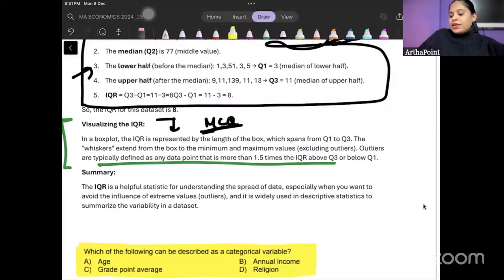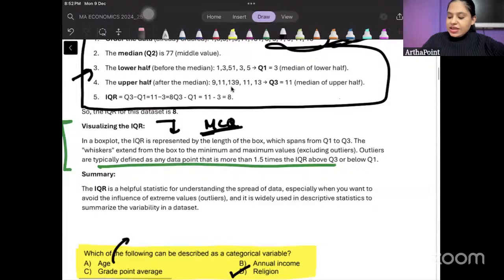Which of the following can be described as a categorical variable? Okay. Make sense. So yes, all of you are correct that religion should be a categorical variable.